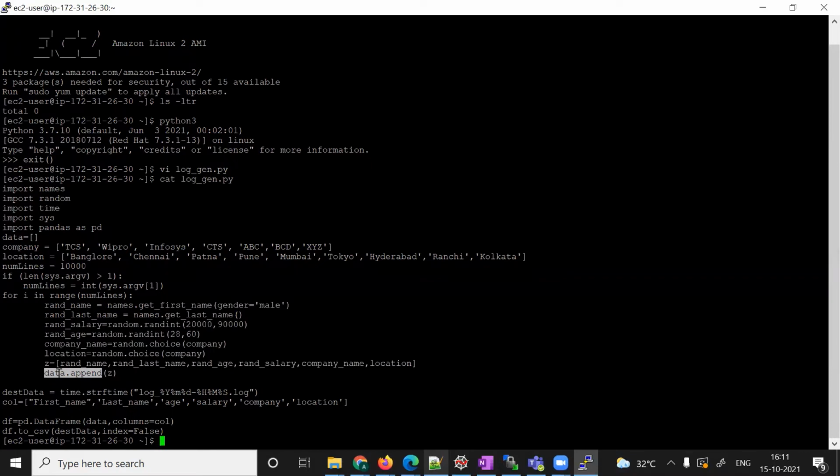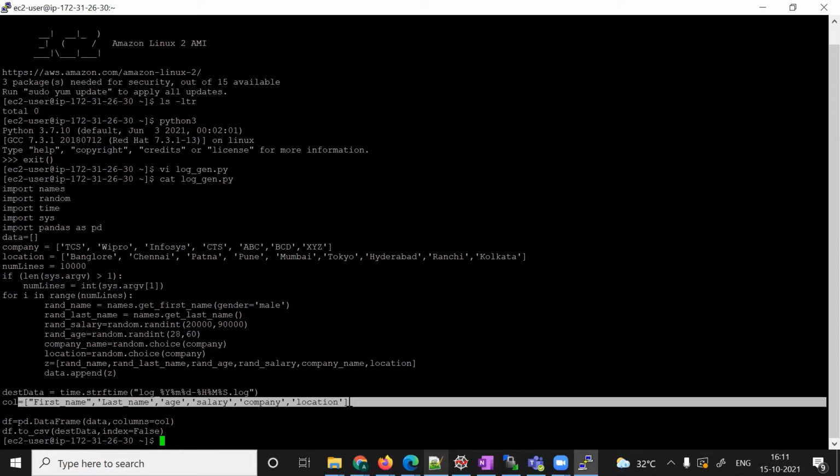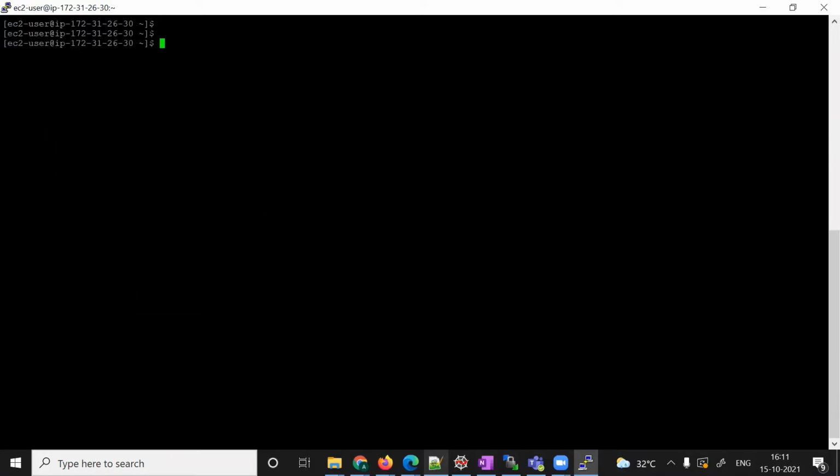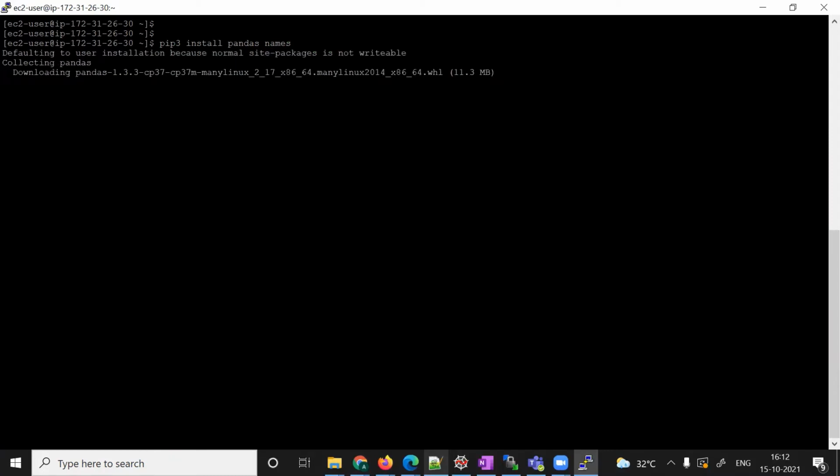So the data is a list of lists, and I created column names, this one, and then using a pandas DataFrame, I'm saving this file in this location. The same location will create the file. I need to import these packages, names and pandas. So let me clear the screen and we'll go to pip install, because pandas will not be installed by default, and the names package. So I've installed two packages here.